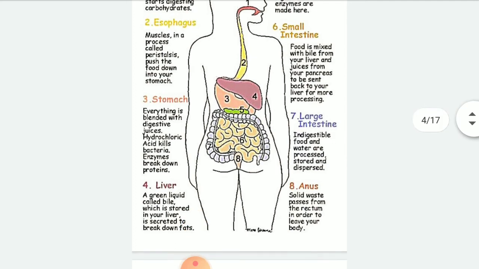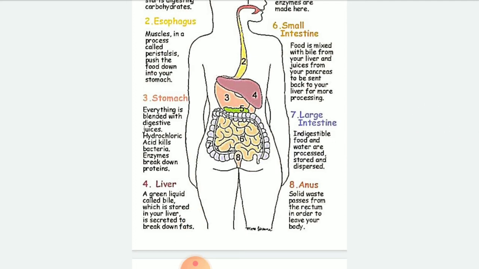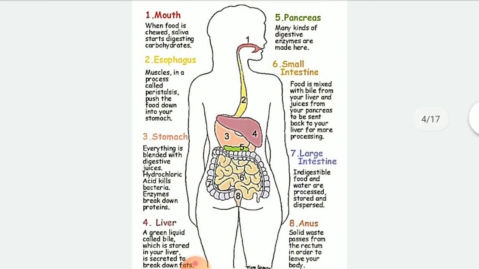Then the stomach blends everything because it is acidic in nature. The liver produces bile, a green colored liquid, which is secreted for the breakdown of fat. When the fat is decomposed or digested, that green colored fluid is secreted out. Then different types of enzymes are present in the pancreas, which are responsible for digestion.